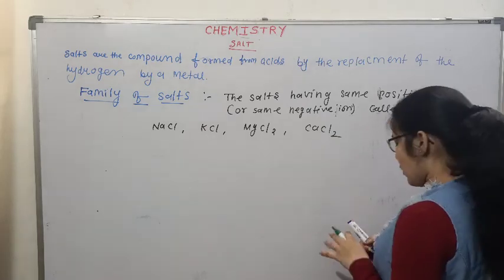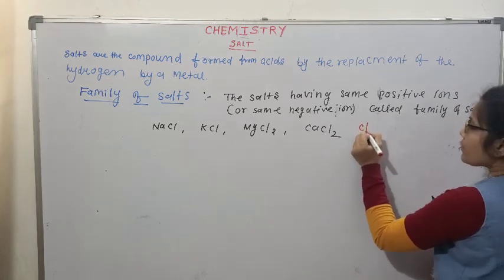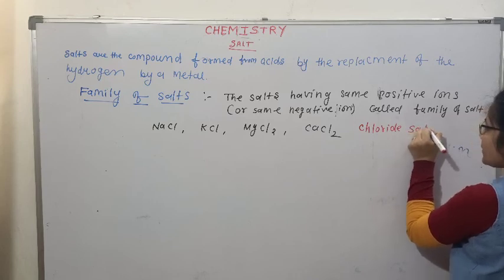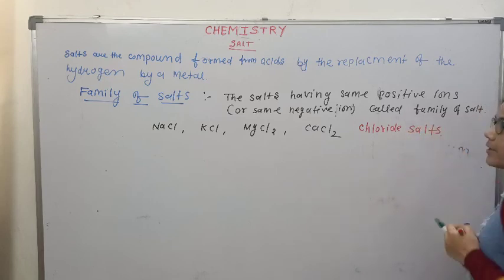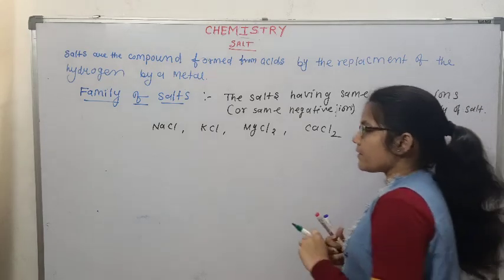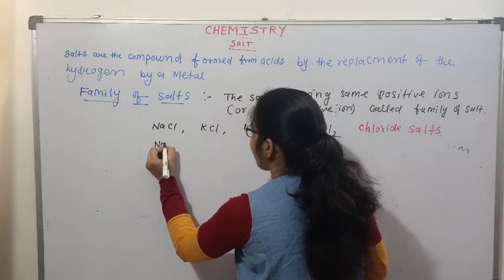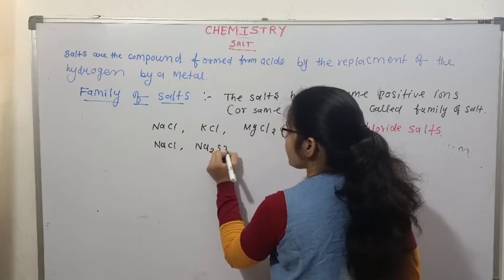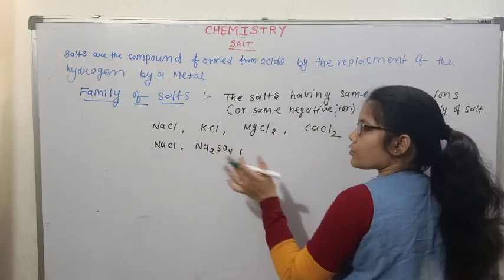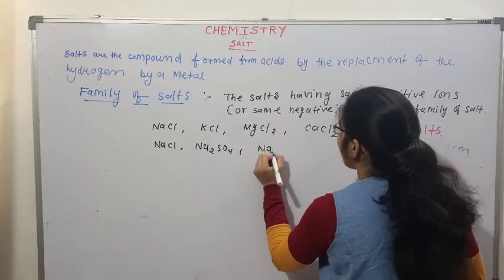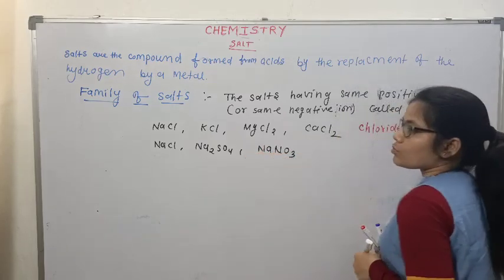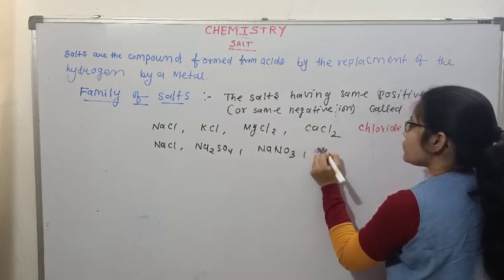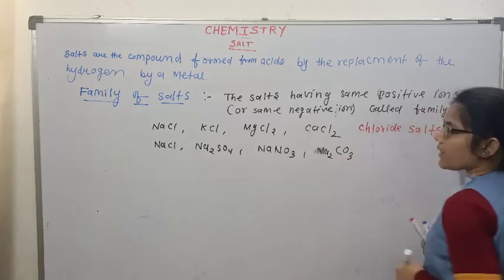So all these salts are called chloride salts. Another example: Na2SO4, sodium sulfate, NaCl, sodium chloride, NaNO3, sodium nitrate, Na2CO3, sodium carbonate.